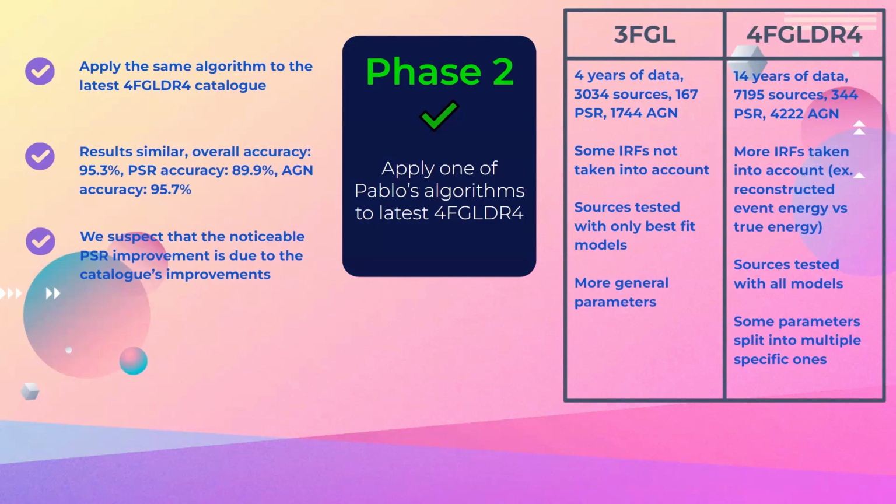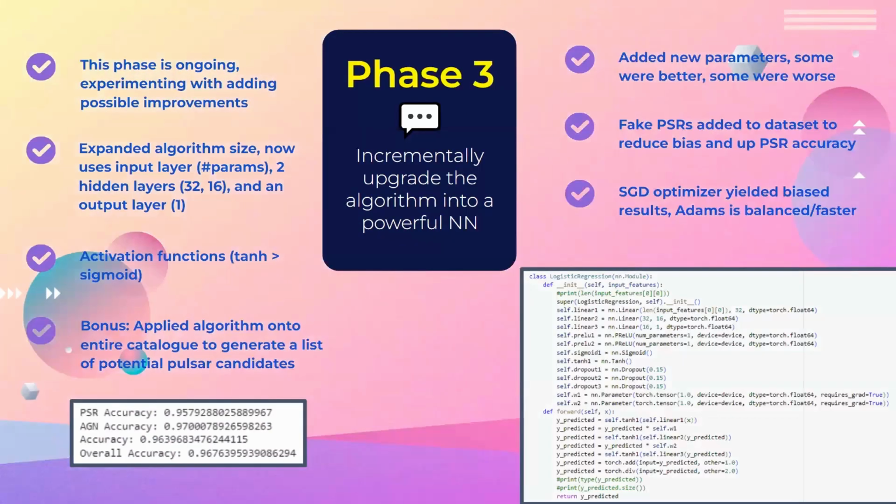Now, on to phase 3. Now I will experiment with adding possible improvements to see if the results get worse or upgraded. The phase is ongoing with more and more things being added and tested. On the screen are some improvements I've experimented with successfully.